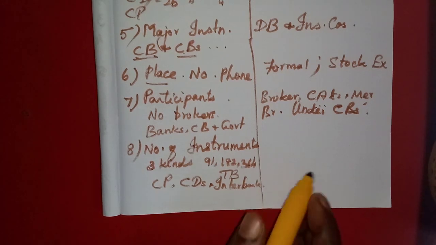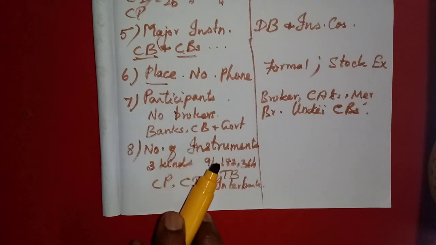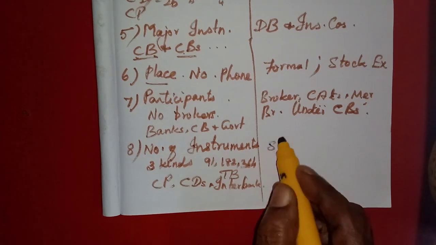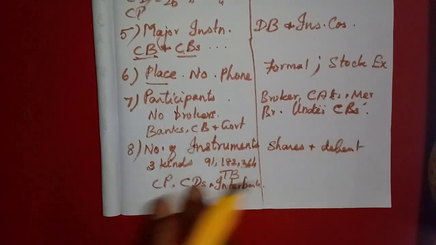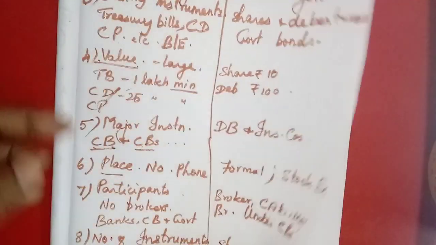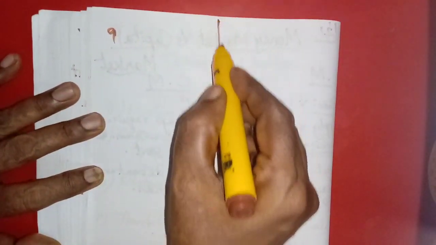Call money, the notice money. There are many varieties of instruments available in the money market, but only a few instruments in the capital market. Only shares and debentures, only two instruments available. But here in the money market we have various instruments. Eight we have seen, again seven more available.